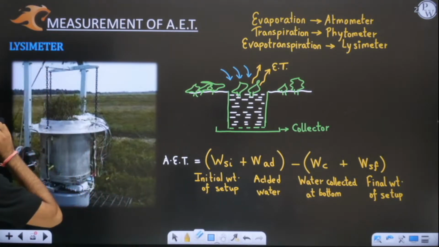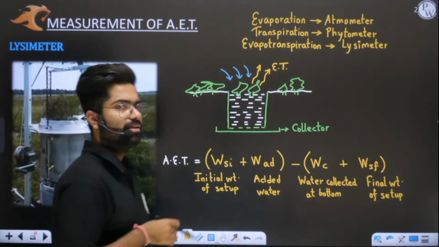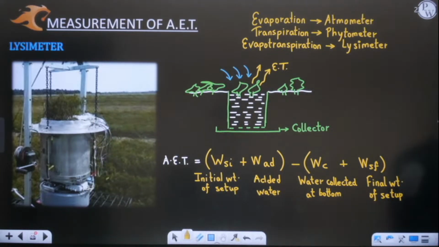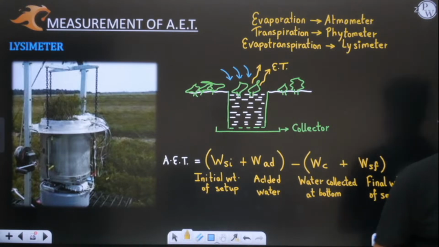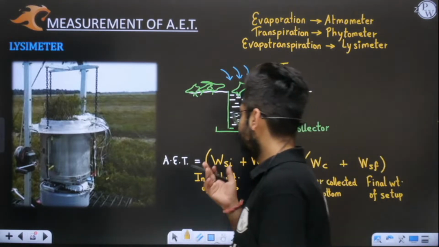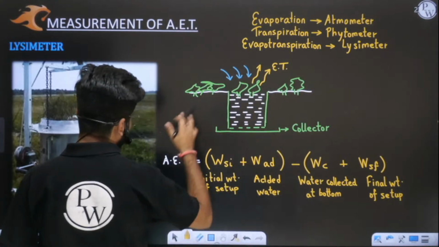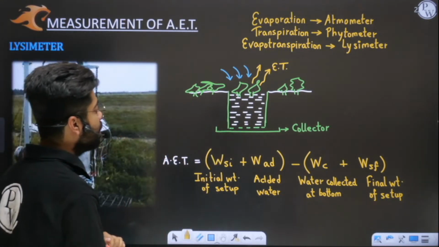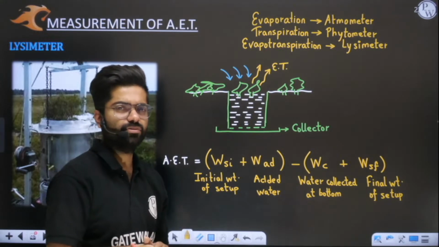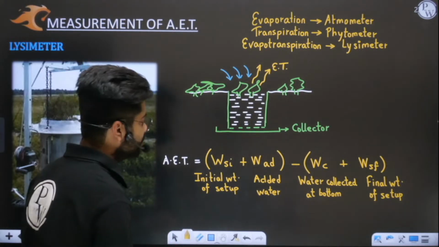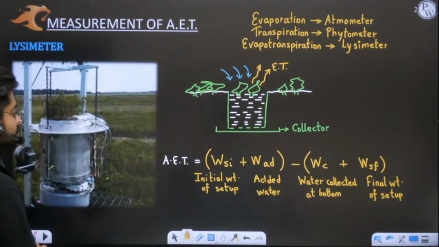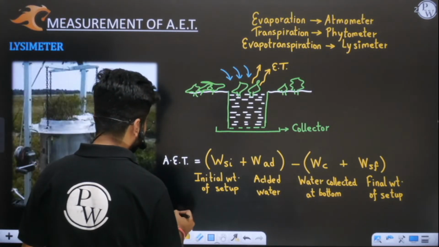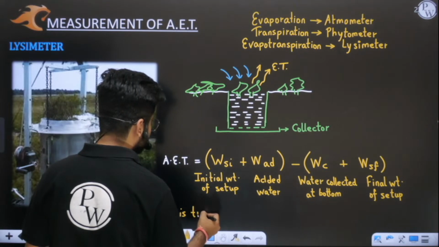But yes, with the lysimeter, one drawback is there, that is for sure. The drawback is that it takes a hell of a lot of time. We have to keep waiting for this entire process and for this entire evapotranspiration to happen. So this is a disadvantage here. I will say that this process is time taking.